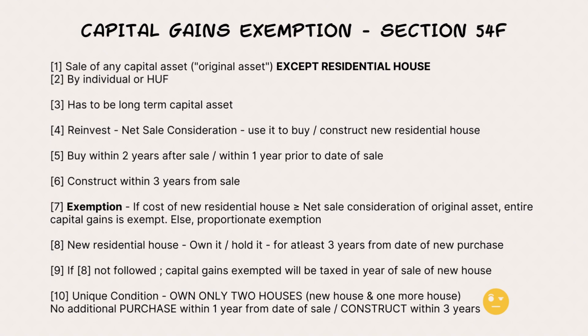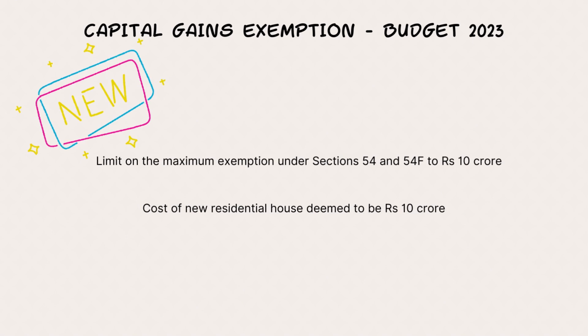Why is this condition there? Maybe they want balanced housing for everybody, but this is the condition which has to be fulfilled if we have to get that capital gains exemption. Okay. So this is section 54F.